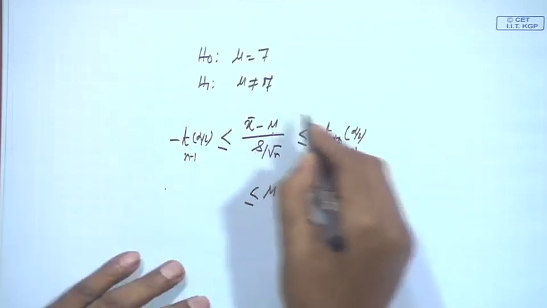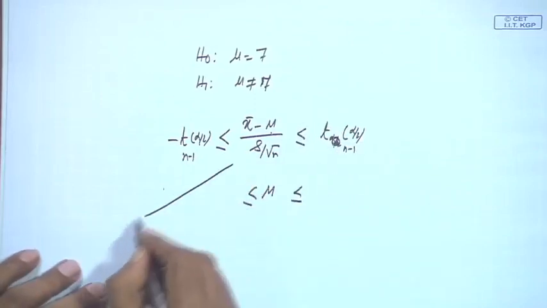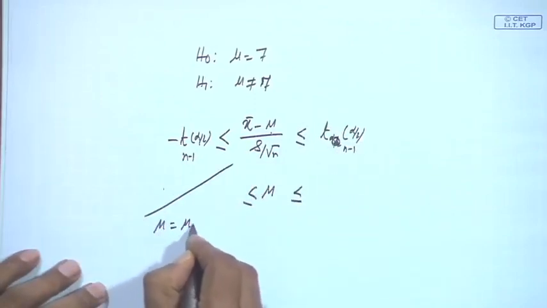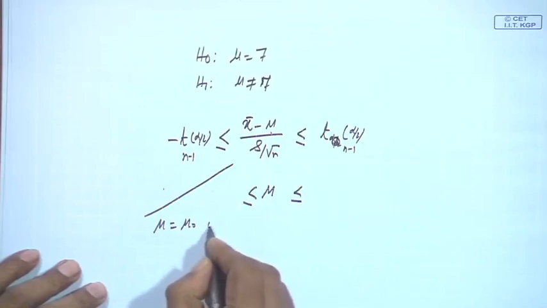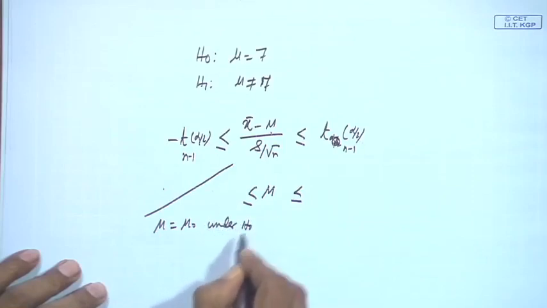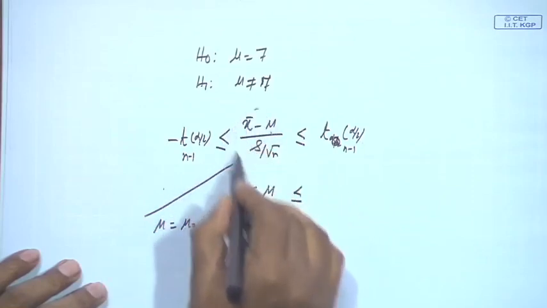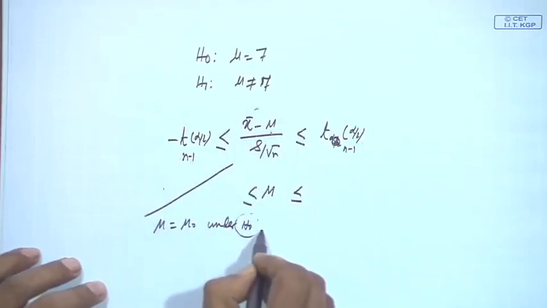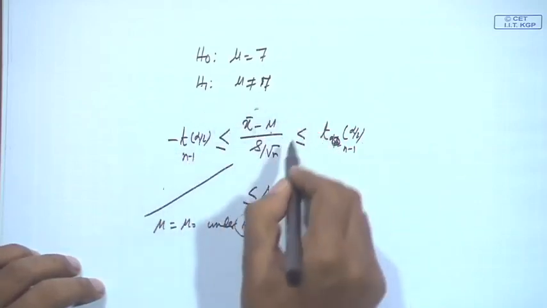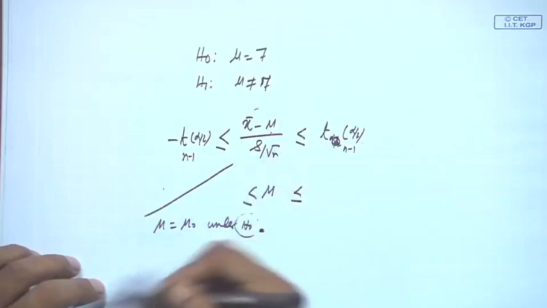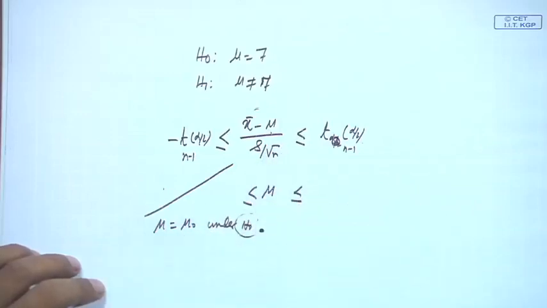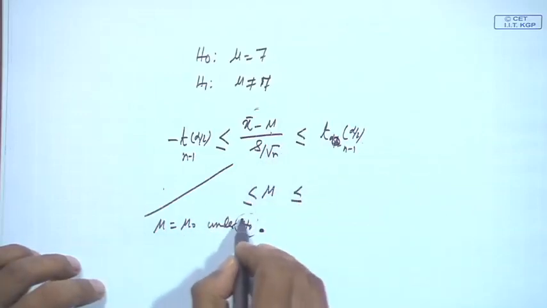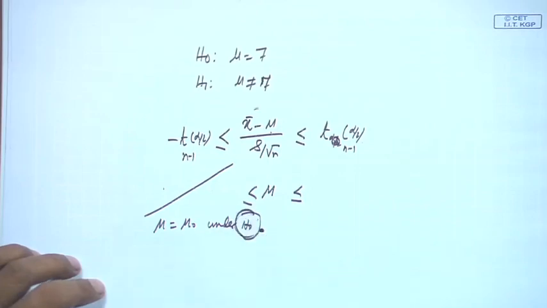What happens here in this hypothesis testing case is that mu is given as mu 0, which is under H0, and we are saying this particular quantity follows the T distribution when H0 is true. That is why I told you in the beginning to please keep in mind that whatever statistic you generate and whatever sampling distribution you consider, it is valid when H0 is true.